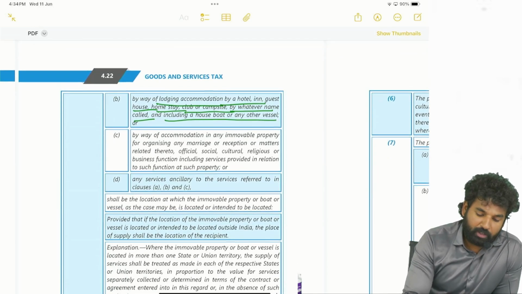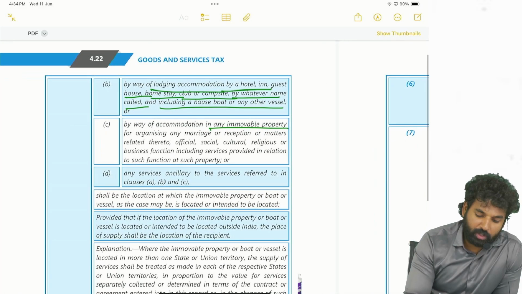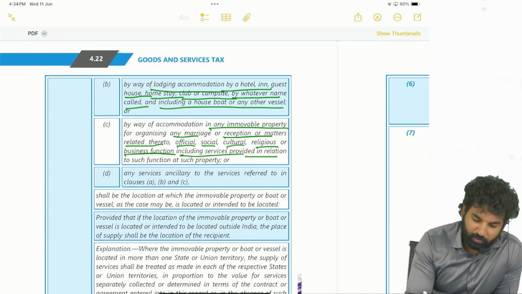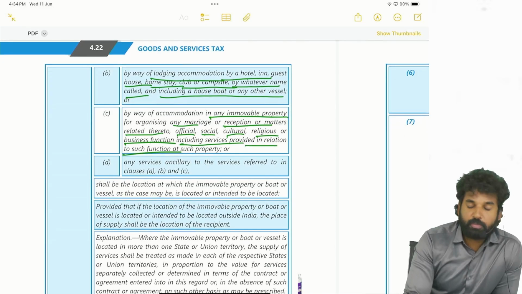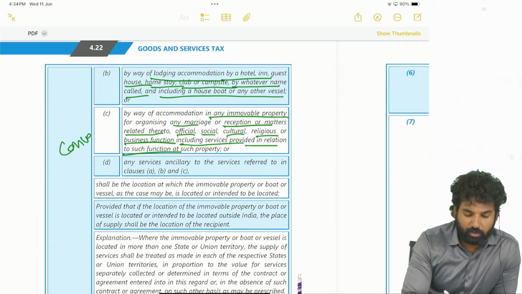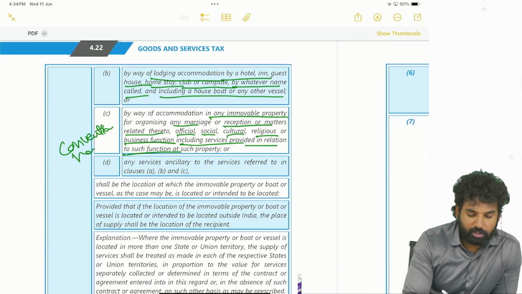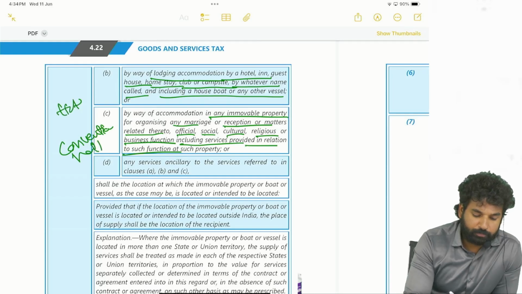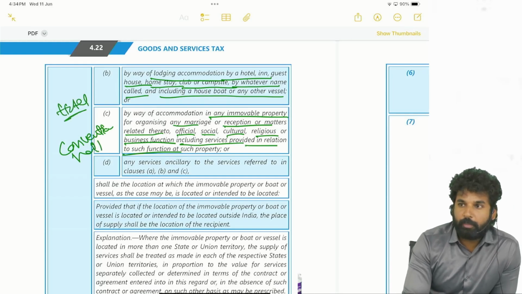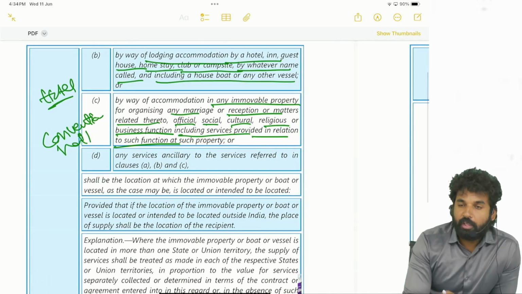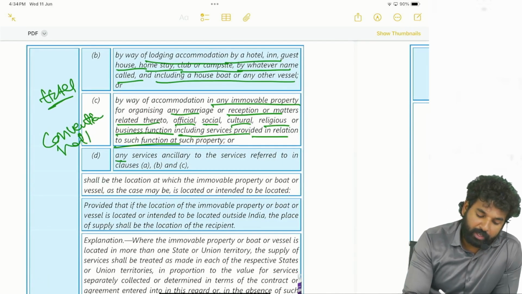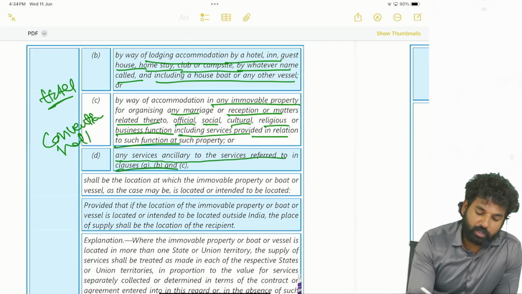Okay, next, by way of accommodation in any immovable property for organizing any marriage or reception or matters relating thereto, official, social, cultural, religious, or business function, including services provided in relation to such function at such property. That means it may be a convention hall, or a hotel, or a motel, or a resort, or whatever it may be, if it is an immovable property, or any services ancillary to the services referred to in A, B, C.